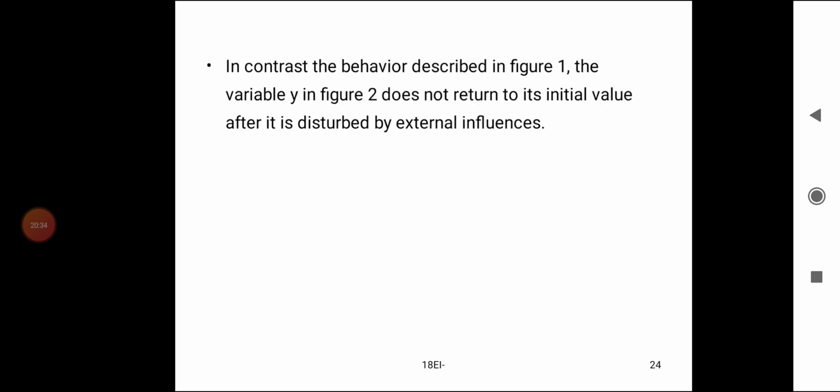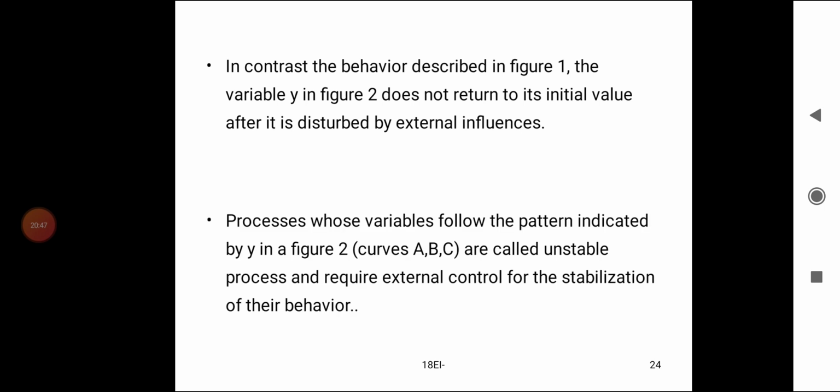In contrast, the wave described in figure 1, the variable y in figure 2 does not return to its initial value after it is disturbed by external influences. The process whose variables follow the pattern indicated by y in figure 2, the curves A, B, C, is called an unstable process and requires external control for the stabilization of its behavior.